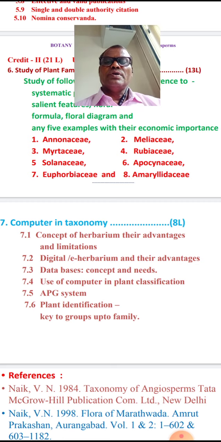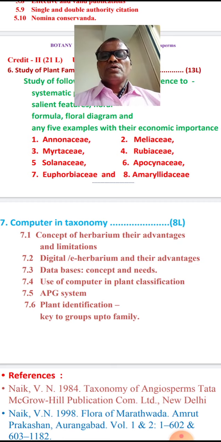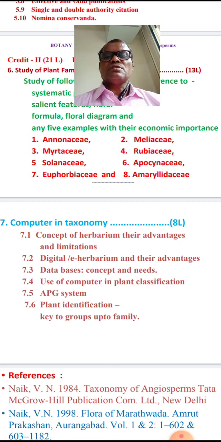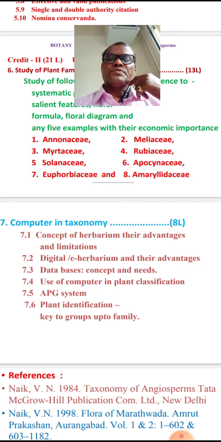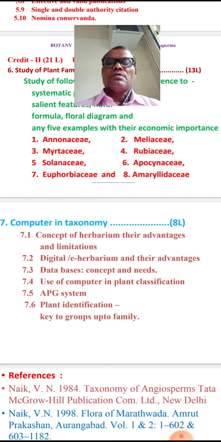Then digital and e-herbarium now, and their advantages. Nowadays on Google, if you give just one name, it shows the photograph and all information of the plant, like this one. So what is digital, what is e-herbarium, we'll see one more. Then databases are there, so here references are there, their concept and the needs.